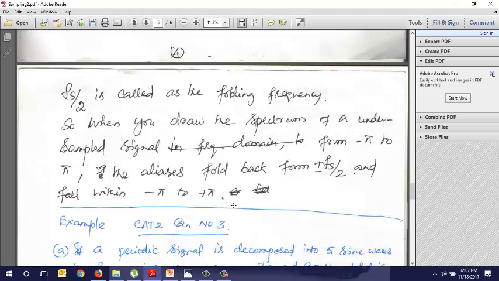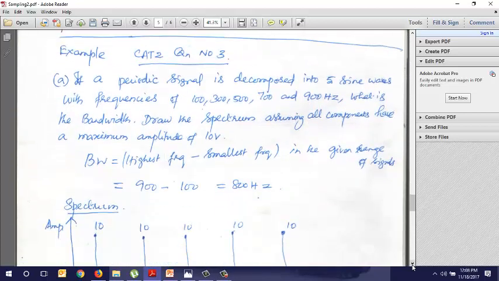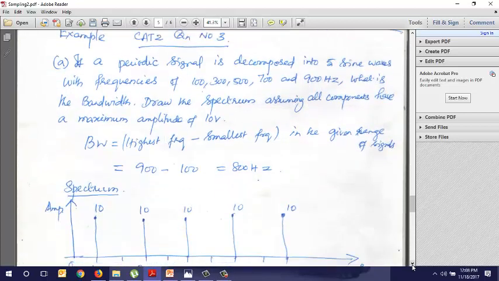At fs by 2 it will take a mirror image and fold back, and all the aliases will be available from minus pi to plus pi. If there are aliases, they'll all fold back and fall within minus pi to plus pi.